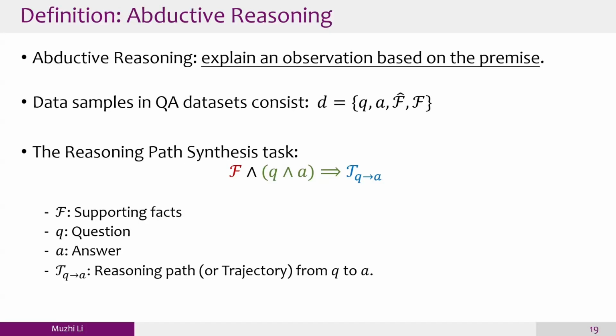The supporting facts. We treat those supporting facts associated to the question as the premise, and we treat the question answer pair as our observation. And in this work, we would like to ask the LM to recover the agentic trajectory that can help us to get to the answer.